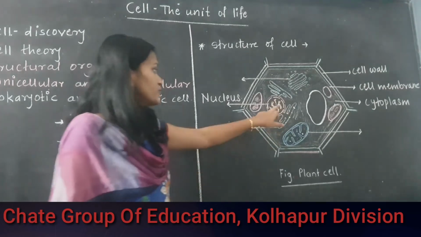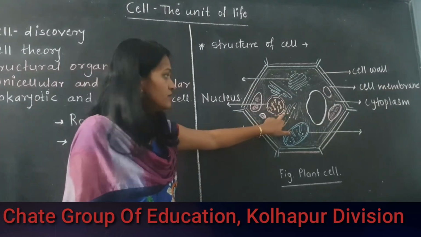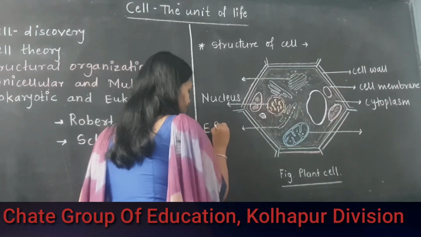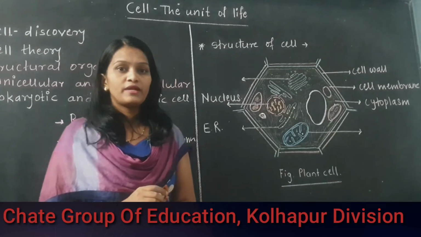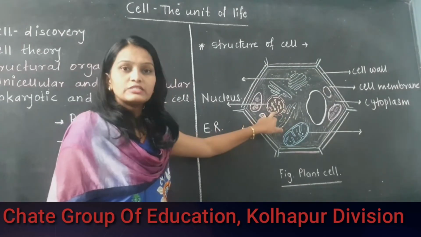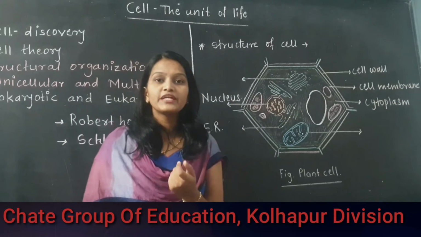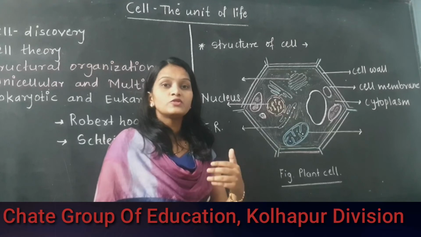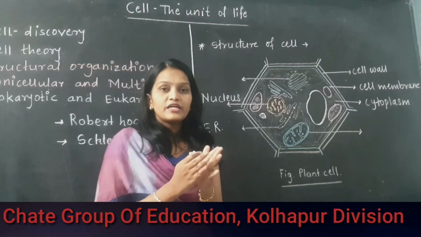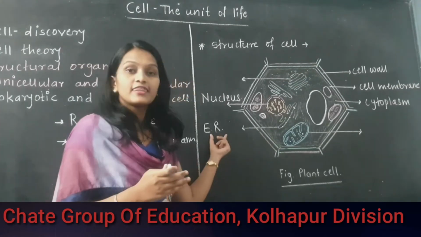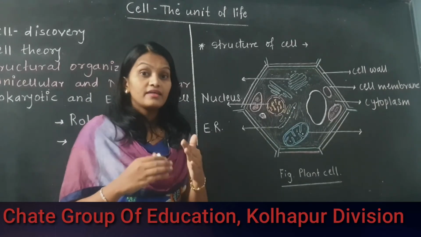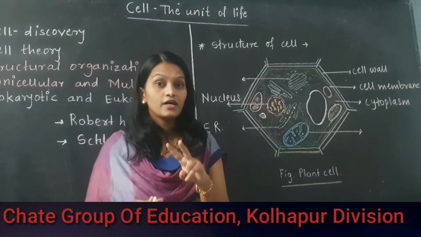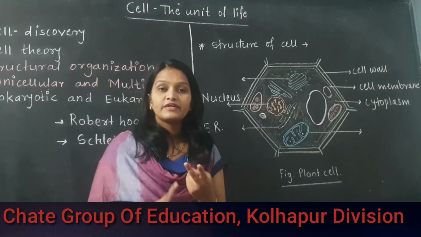But along with the nucleus and nuclear membrane, one cell organelle is present, which we call the endoplasmic reticulum. In the nucleus, ribosomes, that is, protein factories, are present, and those protein molecules are directly transferred to the nuclear membrane. The nuclear membrane is attached to another cell organelle, that is, the endoplasmic reticulum. Again, this endoplasmic reticulum is further classified into two parts.